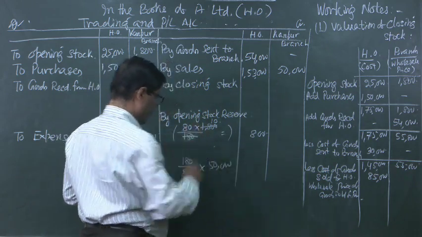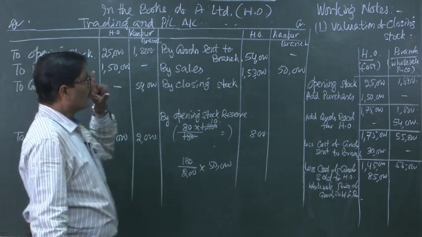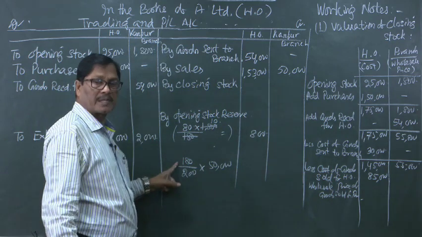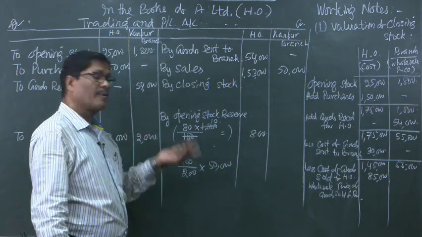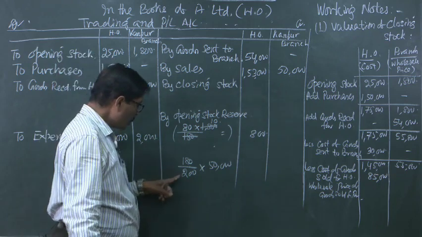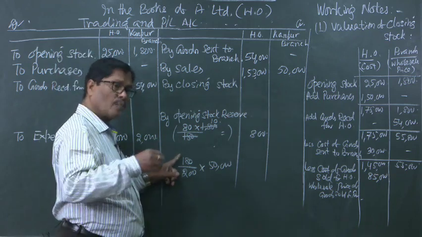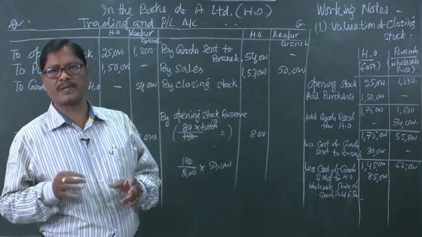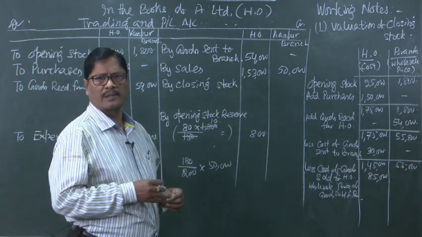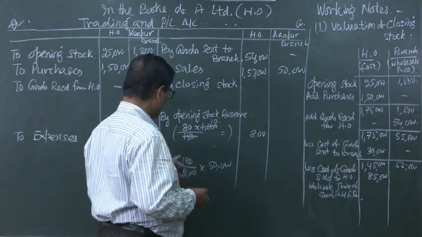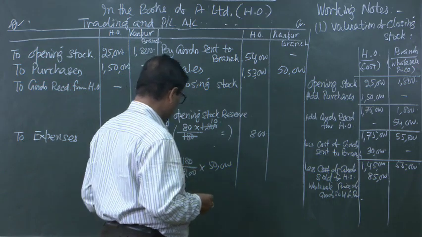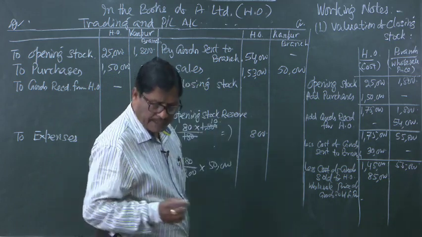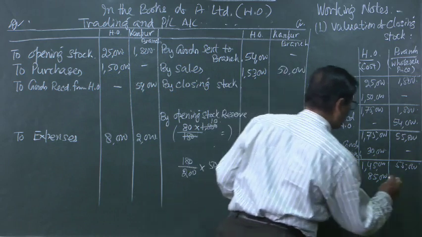Why? Let us clear it. When the branch is receiving the goods, it is receiving at 180 rupees, that is the wholesale price, but it is selling it for 200 rupees. So out of 200 rupees sales, 180 rupees is the branch cost. The cost of the head office is something else, but the branch cost is 180 rupees. So 180 by 200 multiplied by 50,000 will come to 10,800.